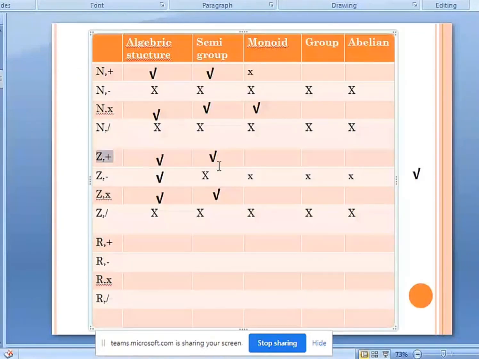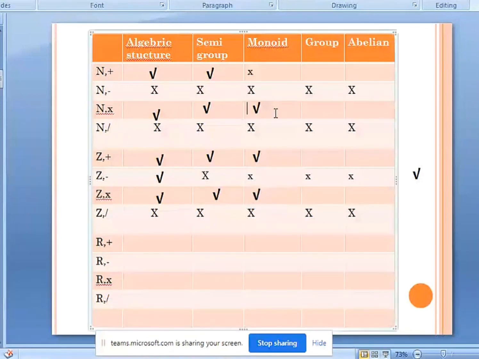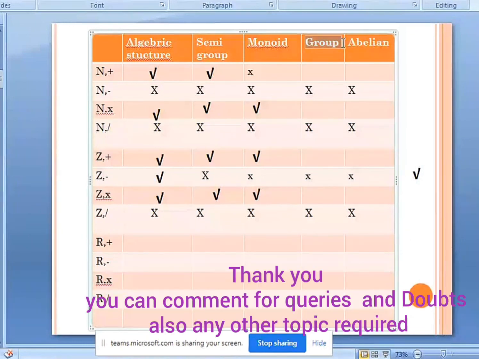So integers with respect to addition have 0, and integers with respect to multiplication have 1, because 1 is there in the integers. Again, they satisfy the identity property to be a monoid. Now for these we have to further check whether they are groups or not. But for the earlier one we need not check further because it fails to form a monoid.